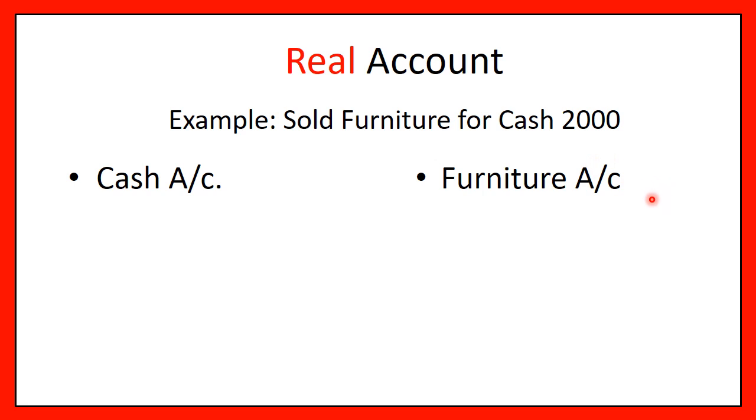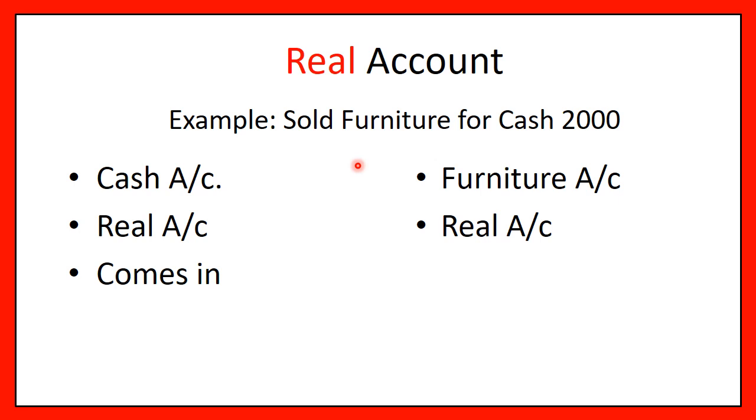But tell me the types of accounts. Definitely, cash account is a real account. Furniture is an asset as well. So that is also a real account. So we have two real accounts involved, cash account and furniture account. Both are real accounts. Now tell me, as per the rule, something should come in, something should go out. What is coming in and what is going out? Cash of course is coming in because you sold something, so you got in cash. So cash comes in and furniture goes out.